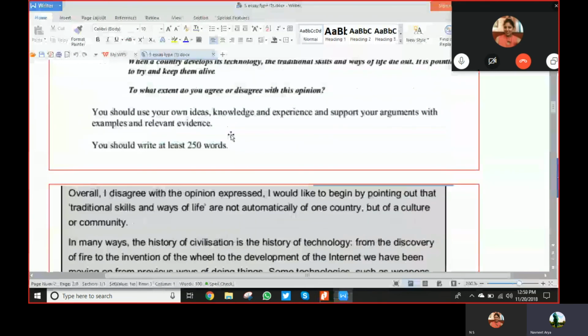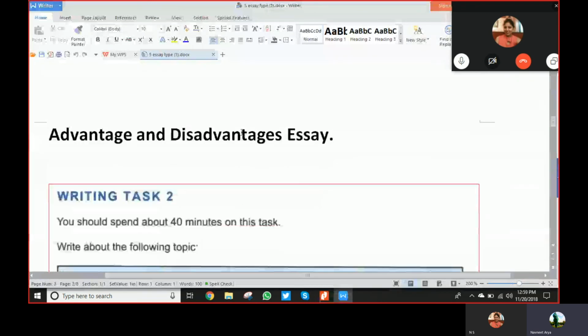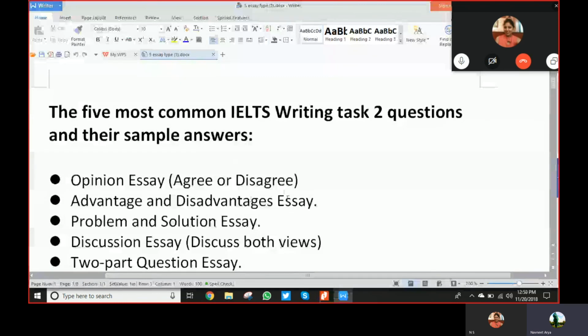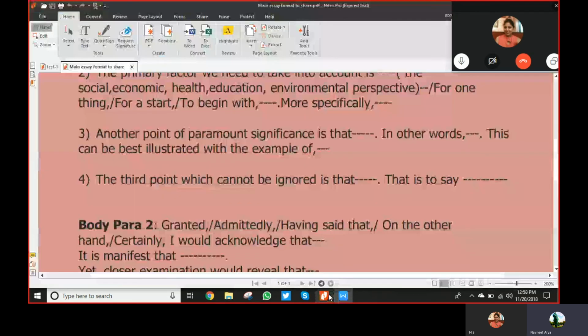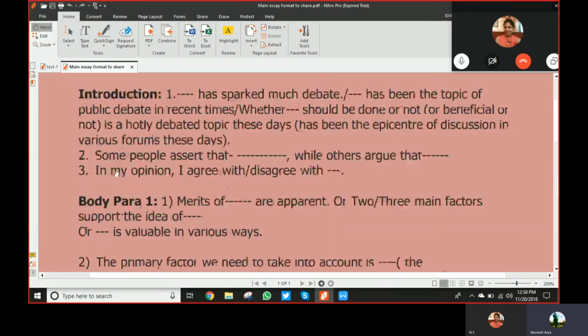Now the next one is, if you look at this, advantages, disadvantages, and we are taking discussion, the fourth one. Now very importantly, if it is not an opinion essay, you should not write your stand here in the third statement of the introduction, where you write in my belief, in my opinion, I think, I disagree, I agree, I completely, I strongly, whatever it is. It can only be done in an opinion essay, the first kind of essay.